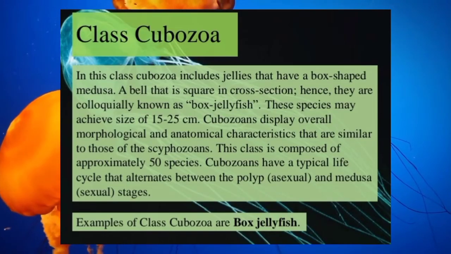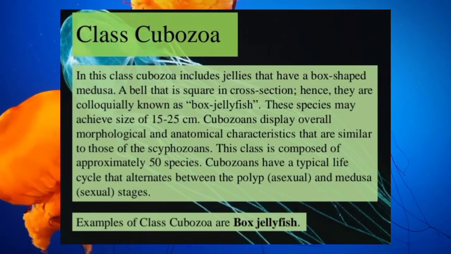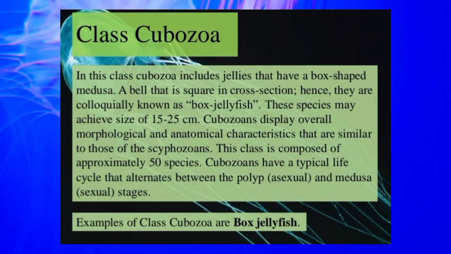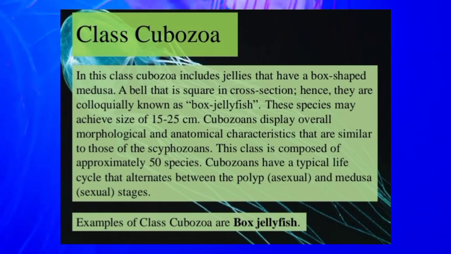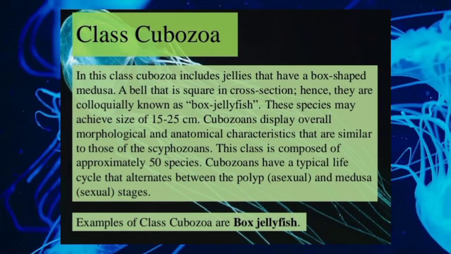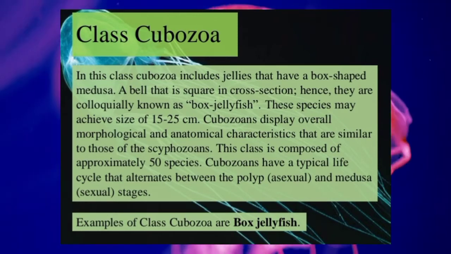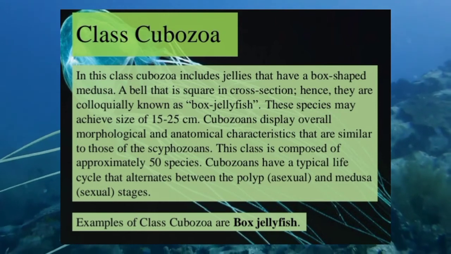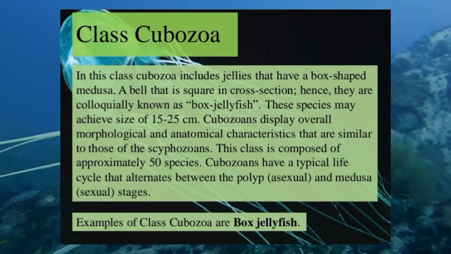Class Cubozoa. This class, Cubozoa, includes jellies that have a box-shaped medusa, a bell that is squared in cross-section, hence they are colloquially known as box jellyfish. This species may achieve the size of 15 to 25 cm.